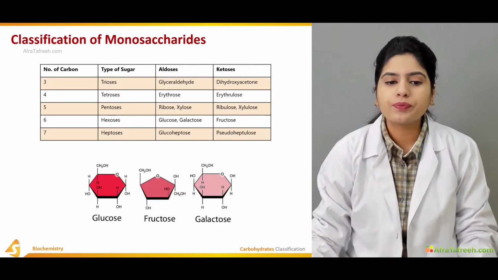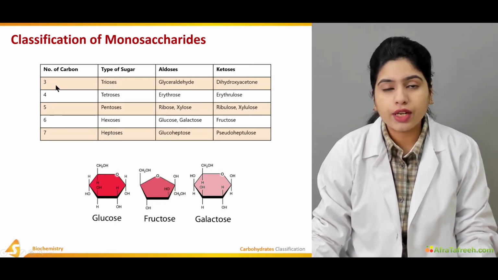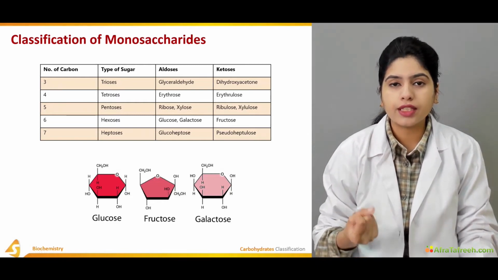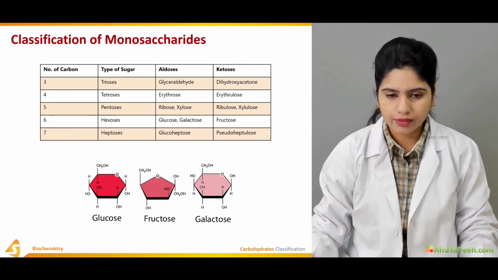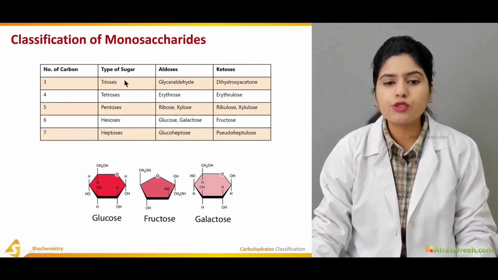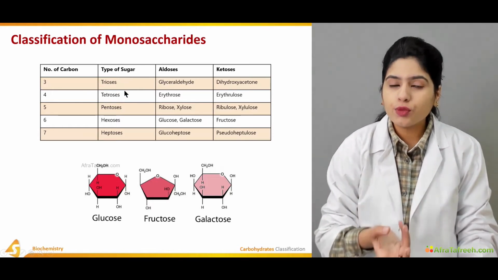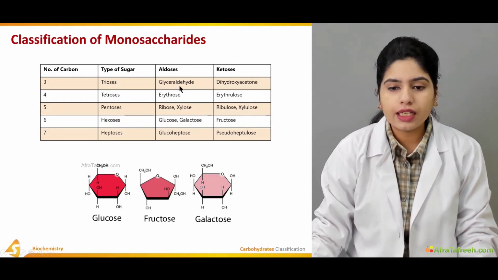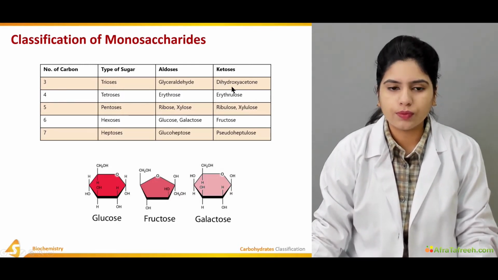For example, if the number of carbon atoms in the structure of the monosaccharide is 3, which is the minimum number of carbon atoms that can be present, the simplest known monosaccharide, then the sugar will be named a triose. If an aldehyde group is present in this 3 carbon sugar, it will be known as glyceraldehyde. And if a ketone group is present, then it will be known as dihydroxyacetone.